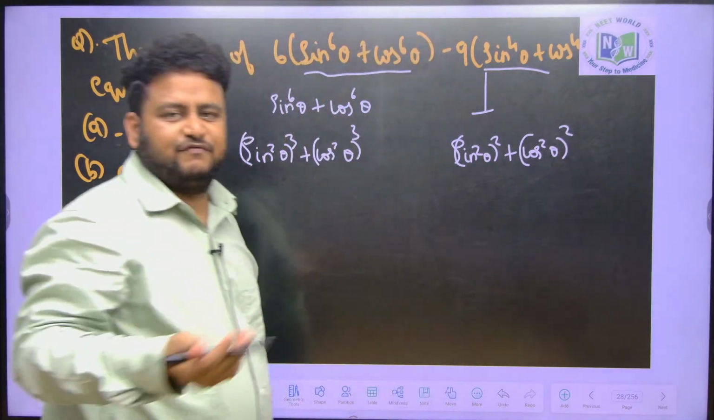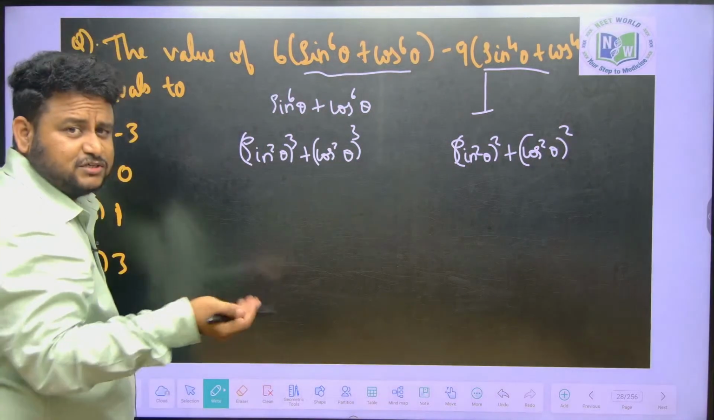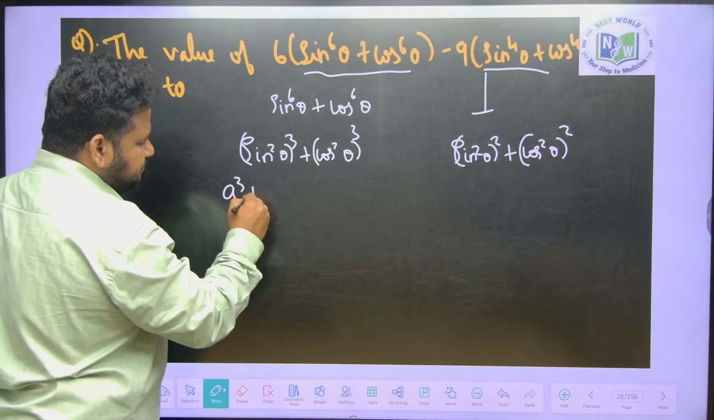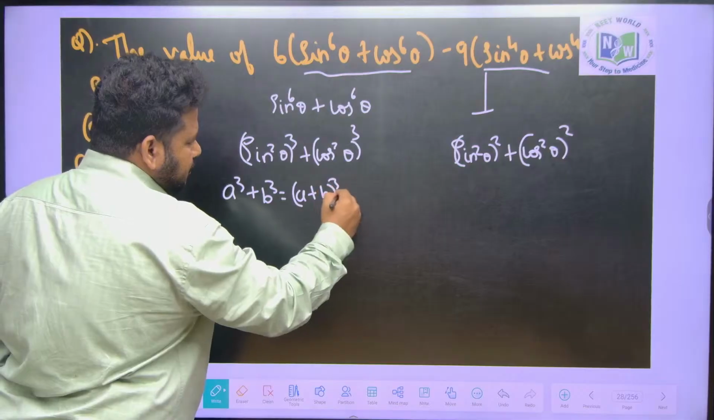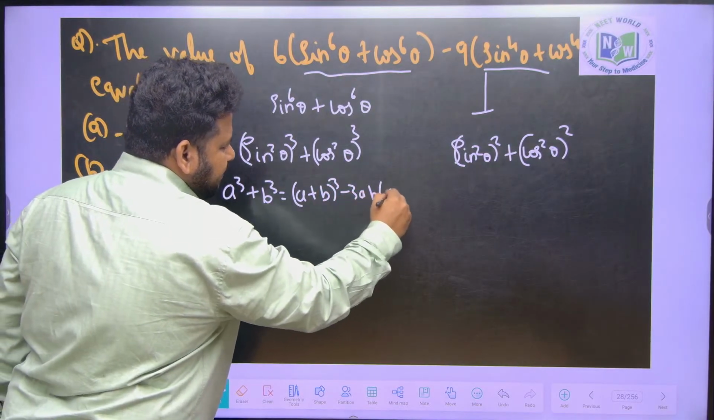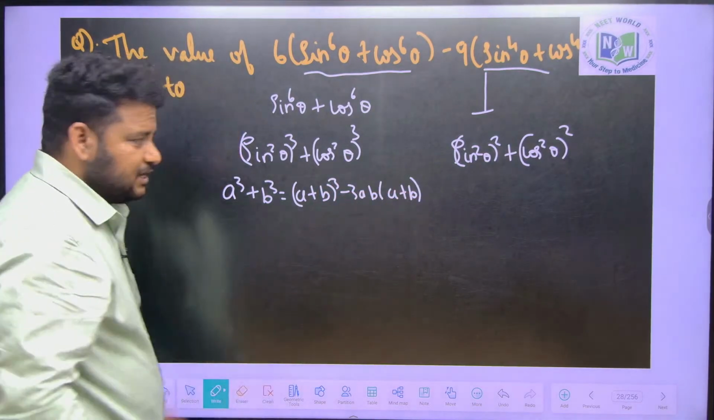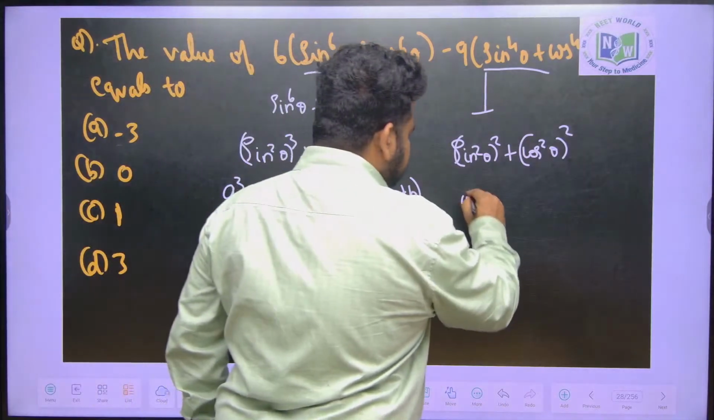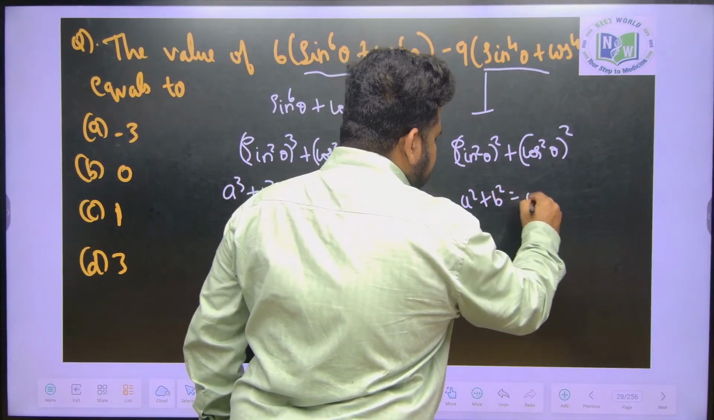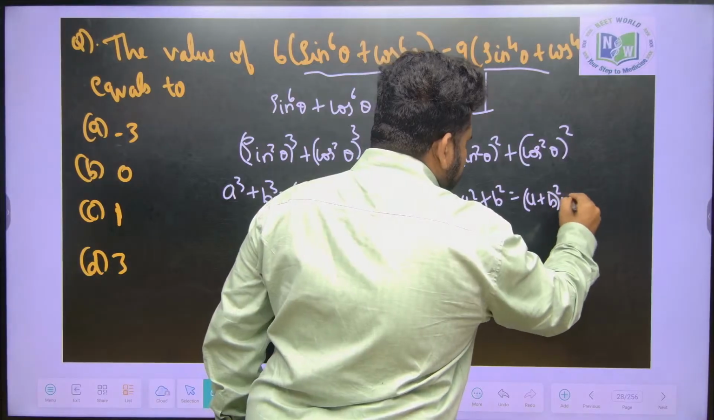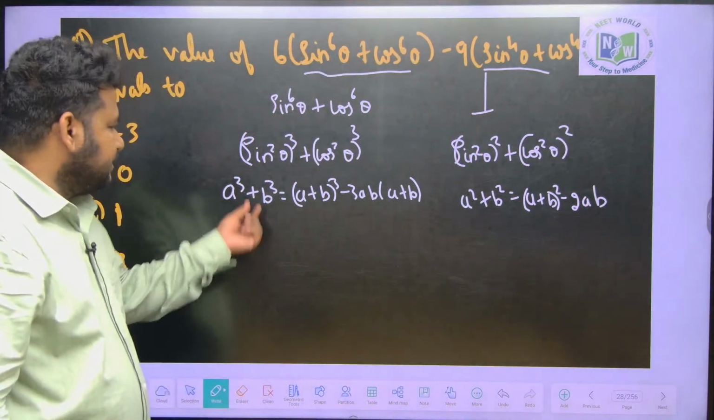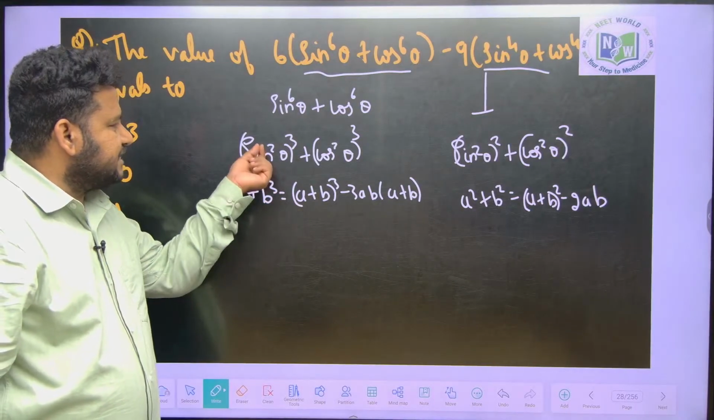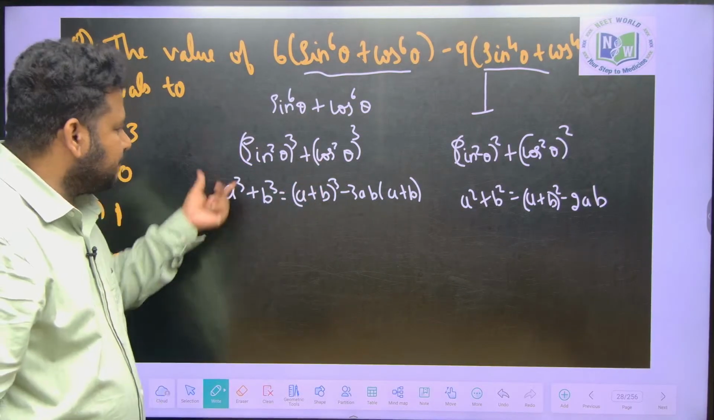By the knowledge of algebra you know that a cube plus b cube can be written as (a plus b) whole cube minus 3ab into (a plus b). Similarly, a square plus b square can be written as (a plus b) whole square minus 2ab. Here a is sin square theta, b is cos square theta. So, apply this formula here.